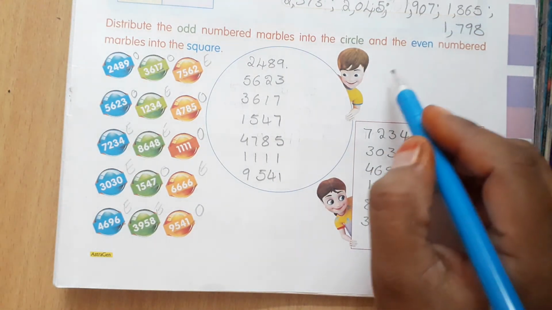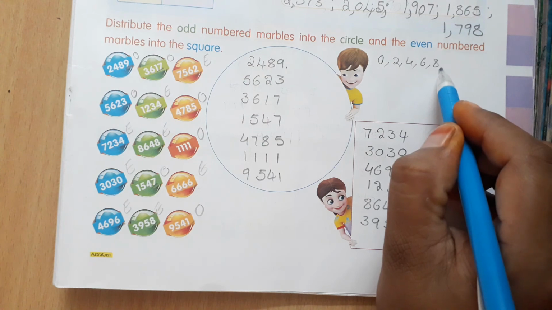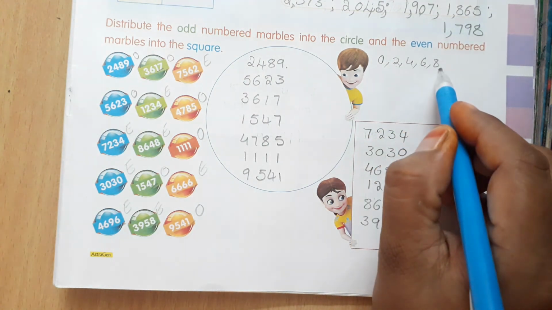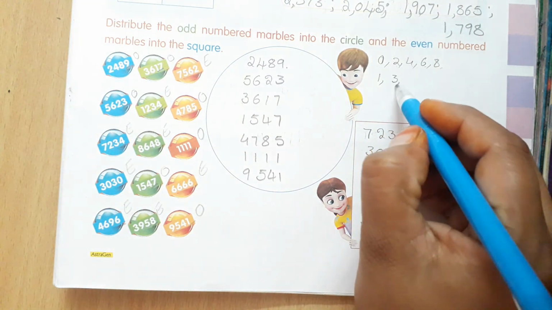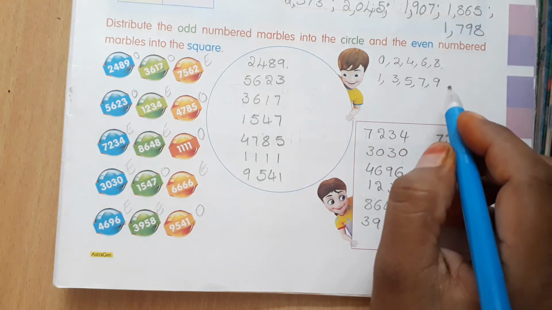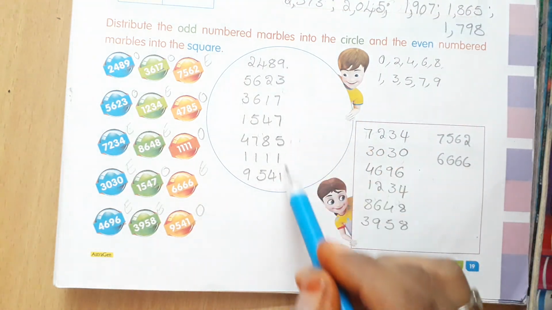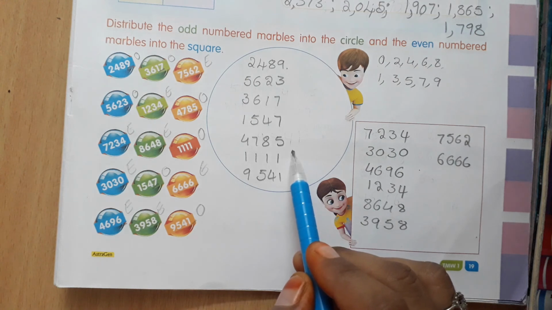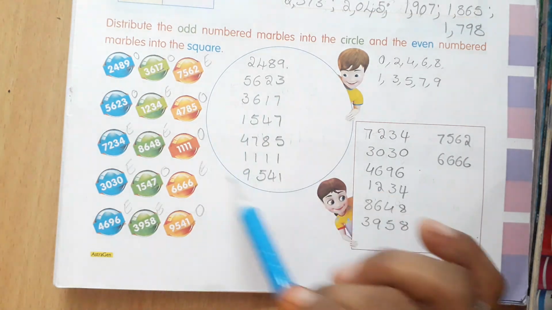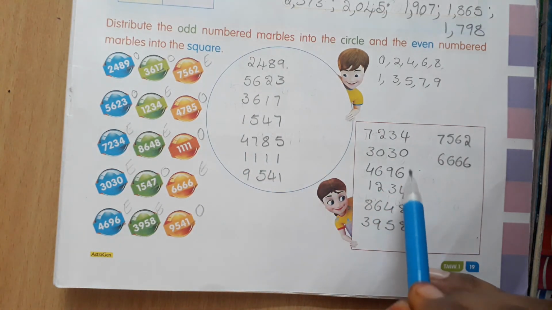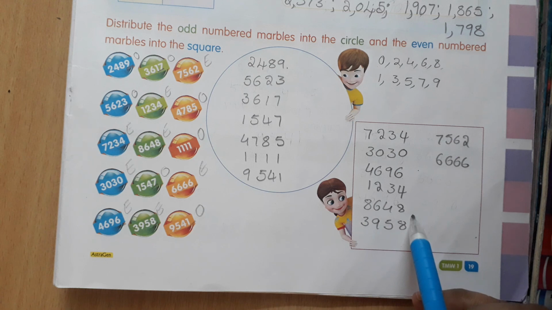First of all, even numbers means 0, 2, 4, 6, 8, and the numbers having 0, 2, 4, 6, 8 in their ones place are even numbers. 1, 3, 5, 7, 9 are odd numbers, and the numbers having 1, 3, 5, 7, 9 in their ones place are odd numbers.